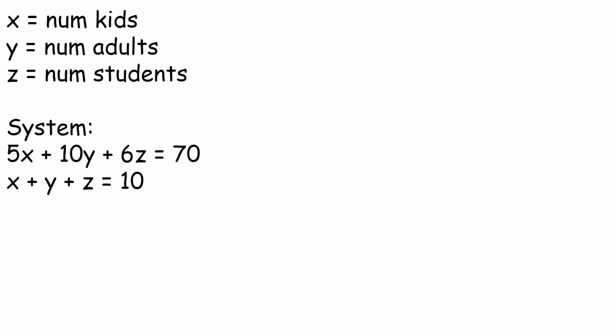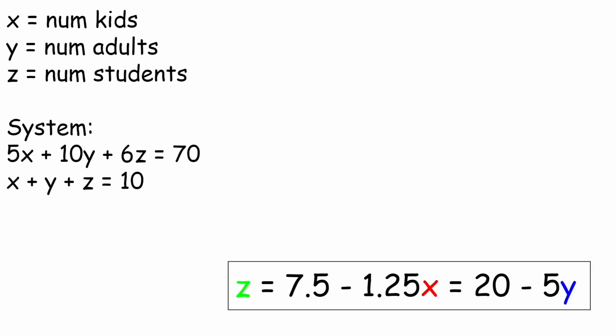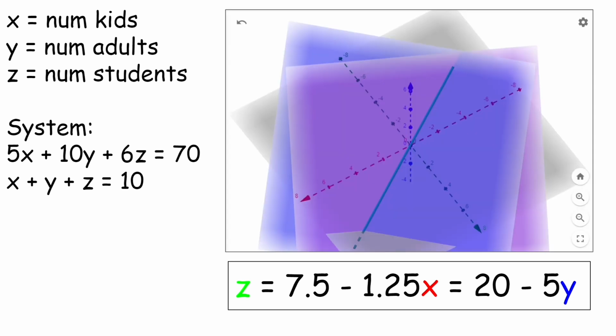So also what we can do is, we have our systems of equations, and those equations represent planes. Our mega equation here is a line, and if we graph that, then we can see that this line is the intersection of the 2 planes. Like the dark blue plane is our money plane. Every single point on this represents an XYZ, where the money adds up to $70. On the other plane, that's like the person plane, every single point on this, the XYZ add up to 10 people. And the intersection is where both of the conditions are met, where we add up to $70 and we add up to 10 people.